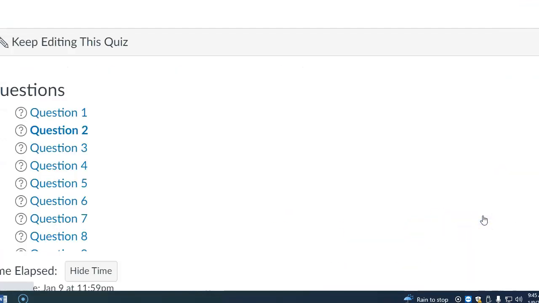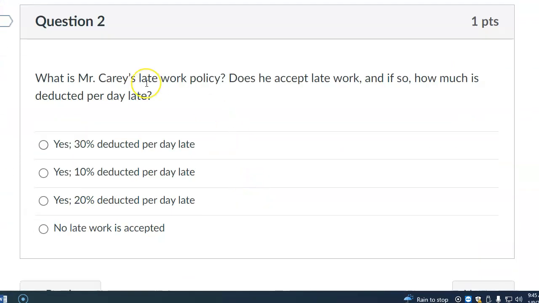Another example, let's see. Late work policy. Do I accept late work? And if so, how much is it deducted per day? The answer to that one is 10% for every day that an assignment is submitted late.